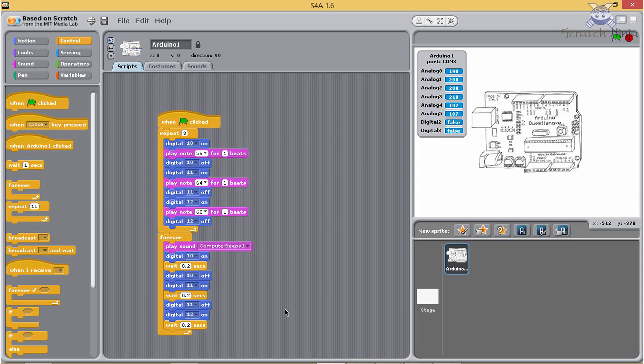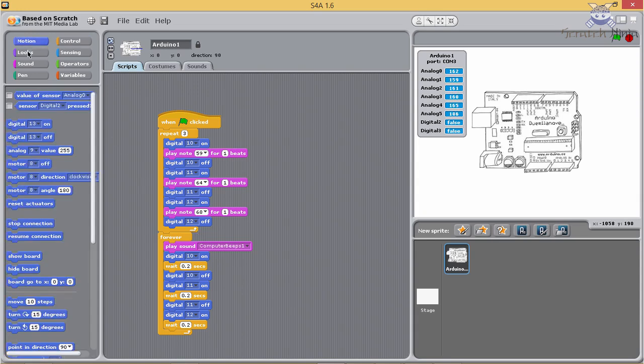Now make it off. Click on Motion. Select Digital 13 off and connect it below Wait 0.2 second statement and change it to 12.